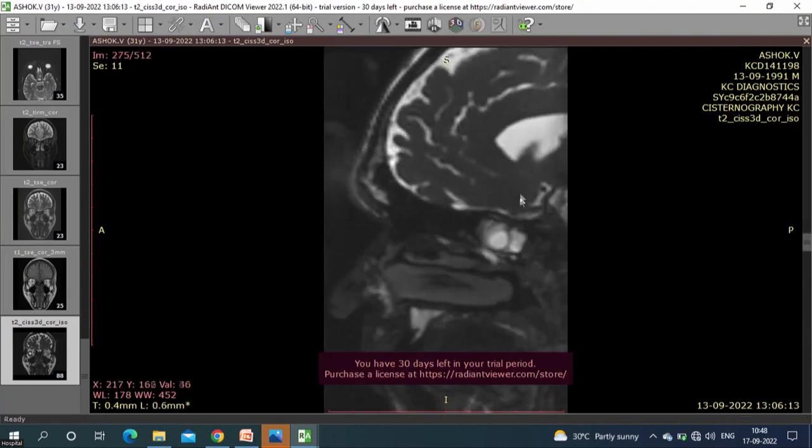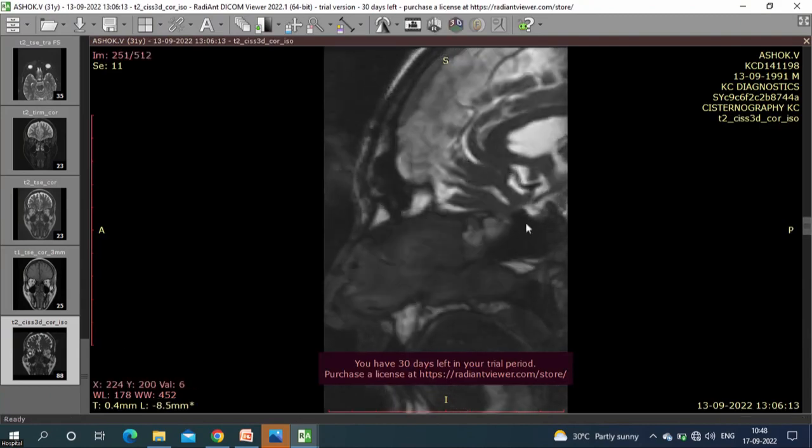I don't have a good drive imaging. This is 1.2 mm, and see this, the sella is not completely replaced by the arachnoid pouch. Had there been more high pressure, this arachnoid would herniate more and more and replace the sella by pressing on the pituitary gland to push it aside. So that is known as empty sella.